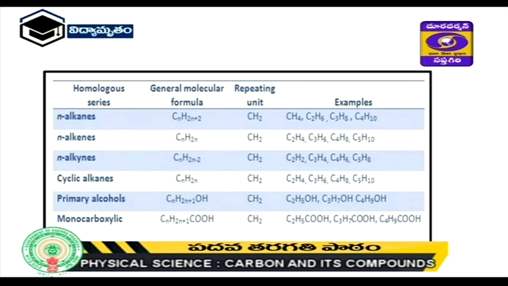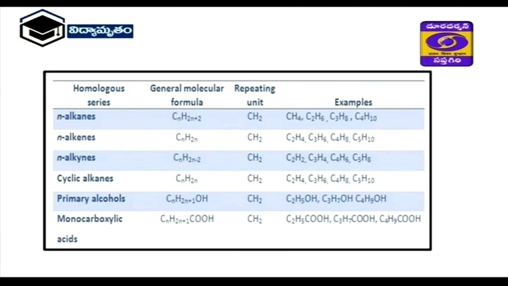The gap between 2 successive compounds is CH2, that is methane is CH4, next C2H6, C3H8, like this way. Next, alkenes general formula CnH2n, and at the same time cyclic alkanes are also CnH2n. Next, alkynes, primary alcohols, next monocarboxylic acids. These are also examples of the homologous series.